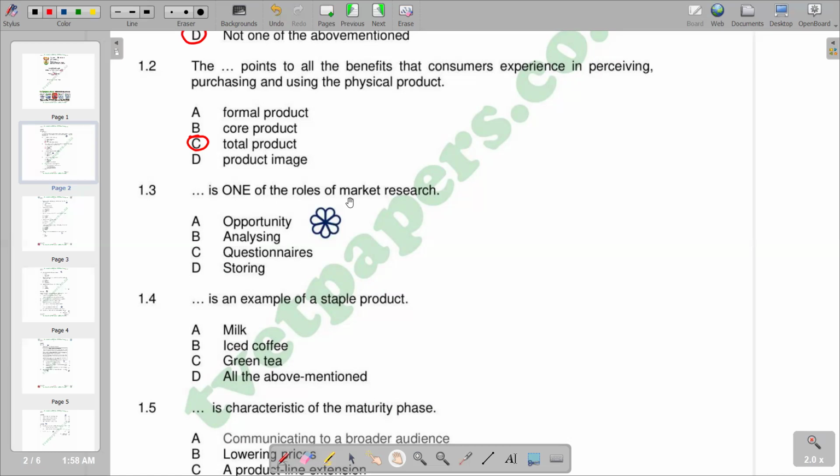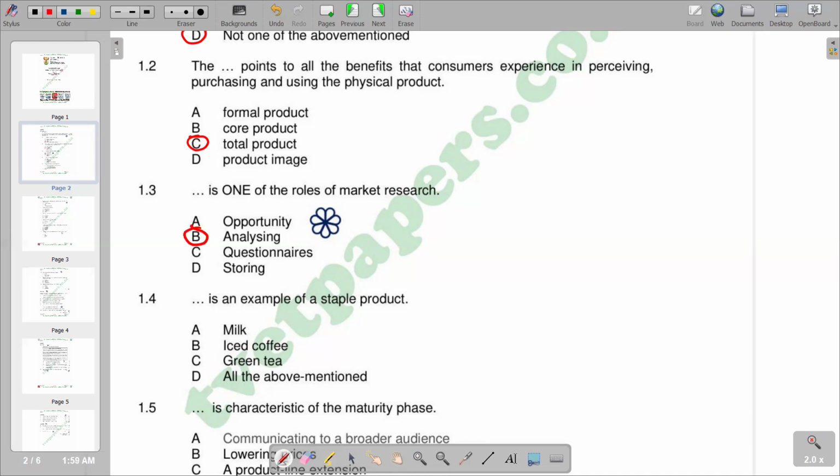We can also talk about identifying market trends, strategic decision making, product development, pricing strategies, and optimizing marketing campaigns. So these are some of the roles of market research. According to the responses given there, we indicated B as the correct response.